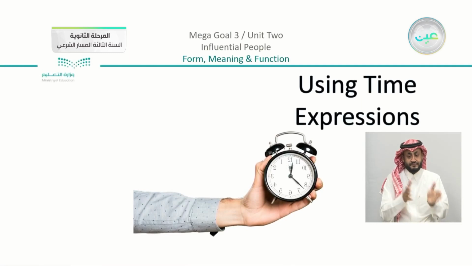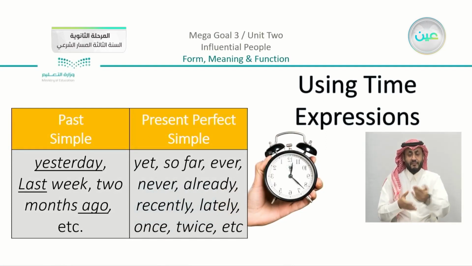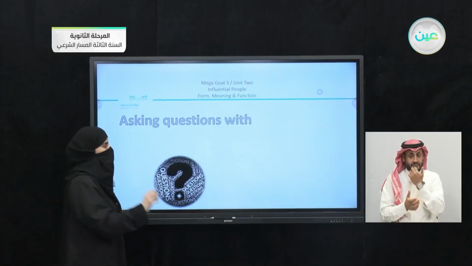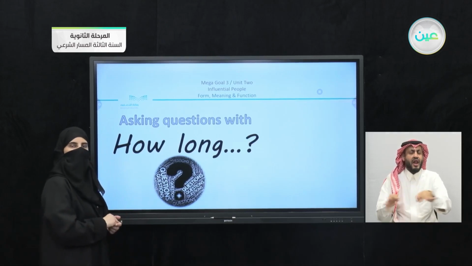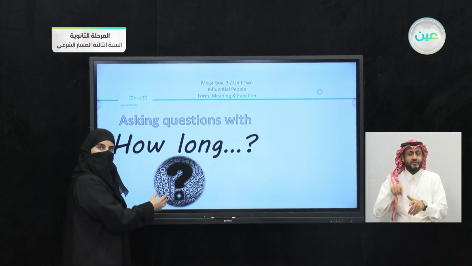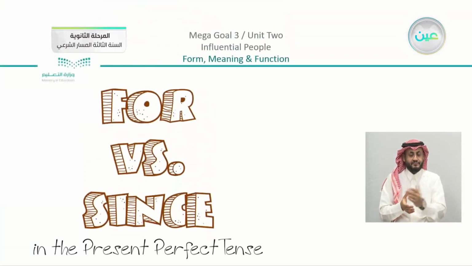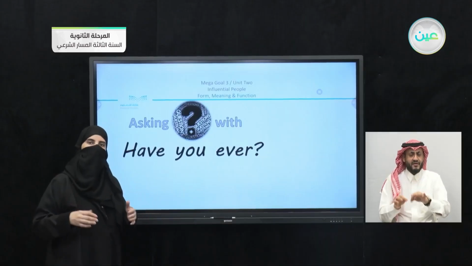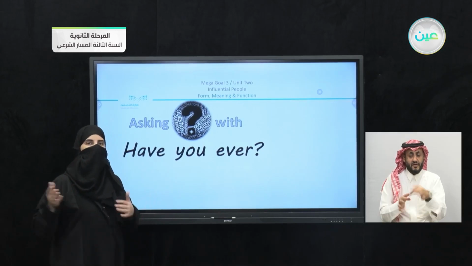We also passed by the time expressions. Now we said that we do have time expressions for the past simple, and we have other time expressions for the present perfect simple. And also we focused on something interesting, which is asking questions, but here specifically with how long. So when we ask a question using how long, if you remember, we said that we're going to use either for or since. And also we explained when to use both of the two words, for and since. If you have a time mentioned, a point in time, you're going to use since. If it is a counted period, you can use for.